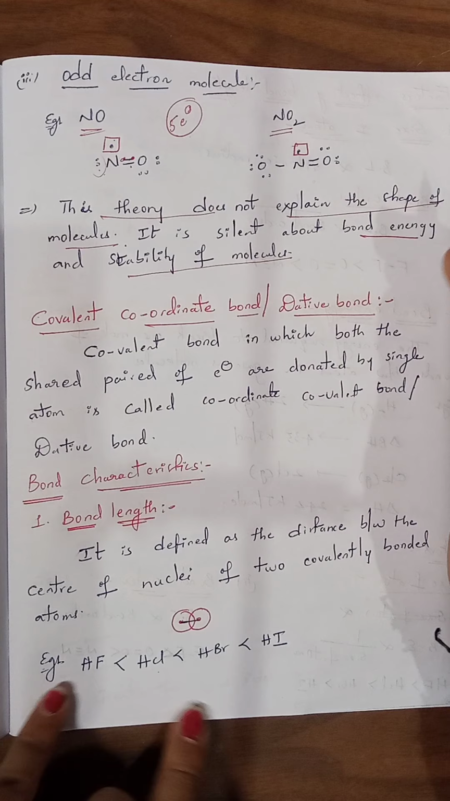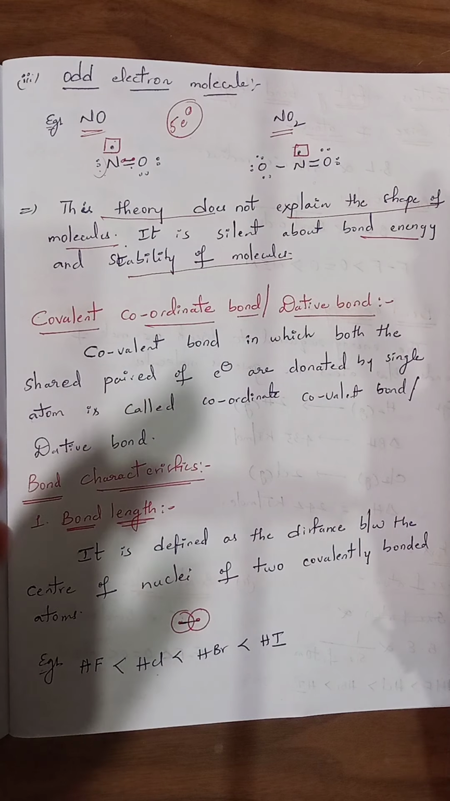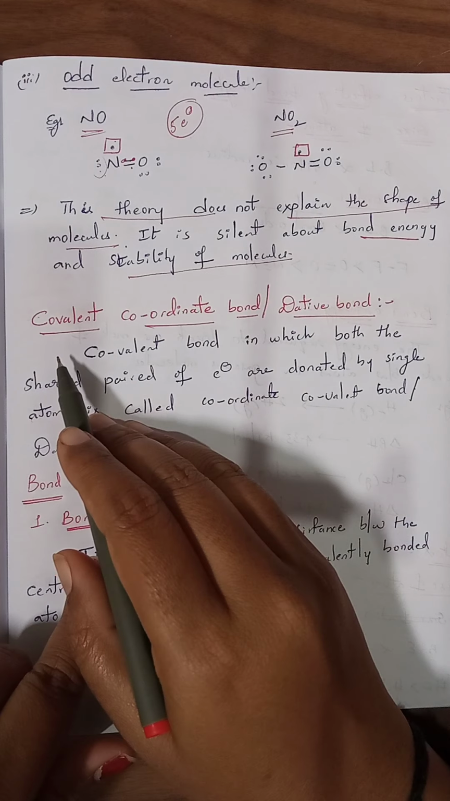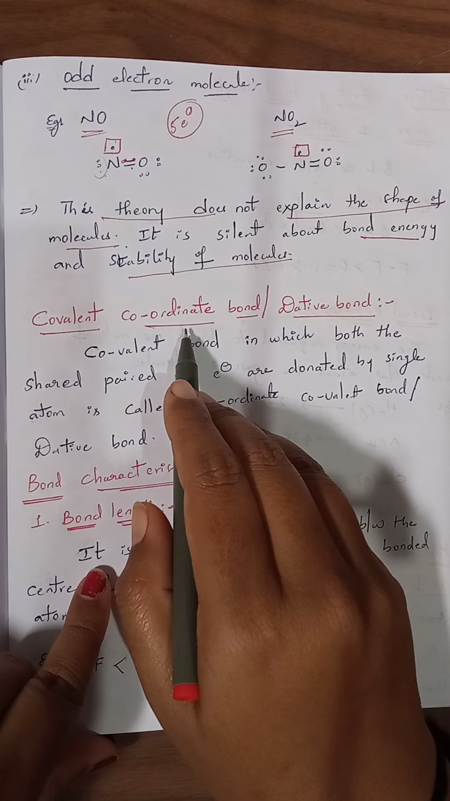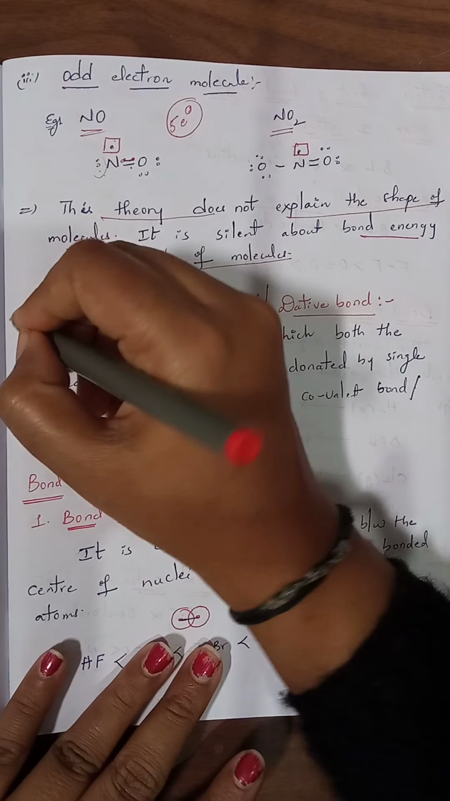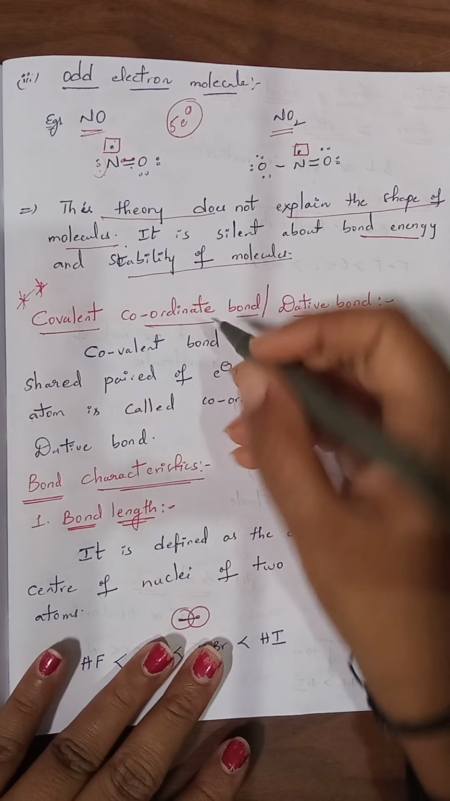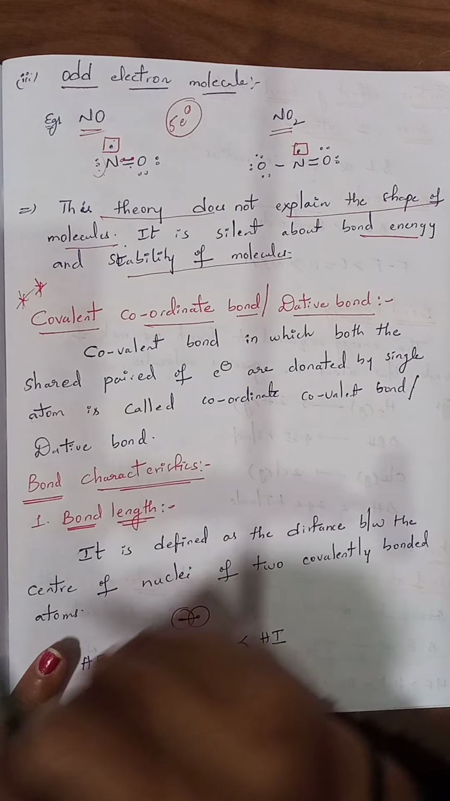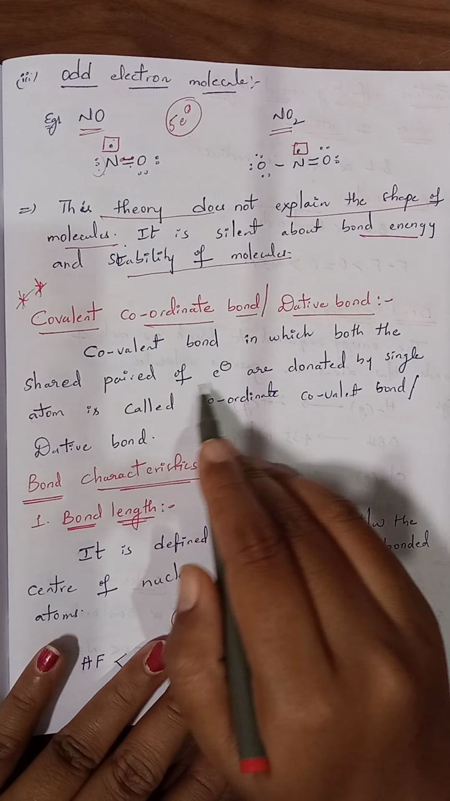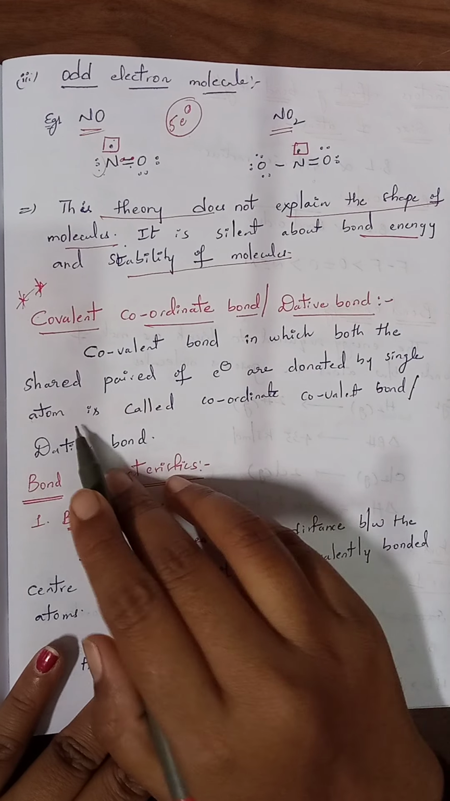Okay, now that is about this part of the chapter, that is Lewis dot theory. Now we want to know about coordinate covalent bond or dative bond. This is one more important definition for 2 marks. What is a coordinate covalent bond or dative bond? A coordinate covalent bond is one in which both shared pair of electrons are donated by a single atom.